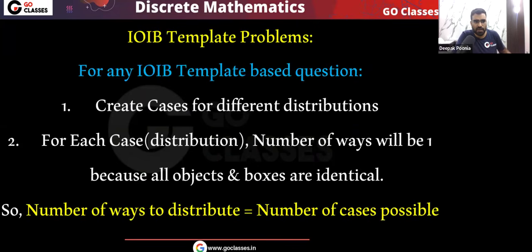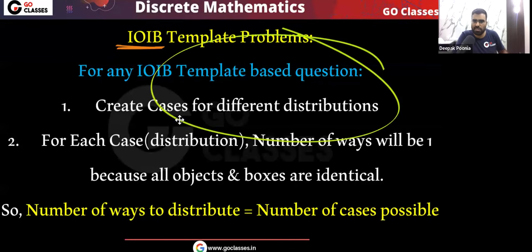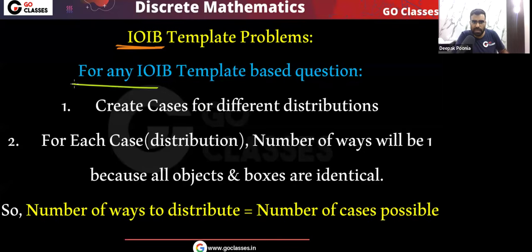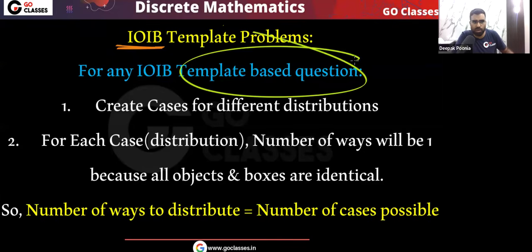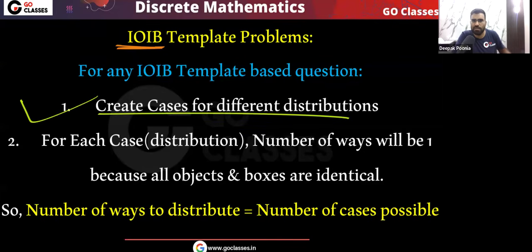So let's see this. This is the IOIB template. This is the easiest template. Remember, identical objects, identical boxes. Objects are the same and the boxes are the same. So for any IOIB template based question, what you need to do? You need to create cases. Just create cases for different distributions.